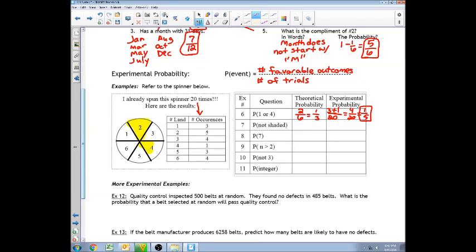Go ahead and finish this table. Pause the video, try to finish the table on your own. Once you are done, go ahead and restart the video and see how you did.